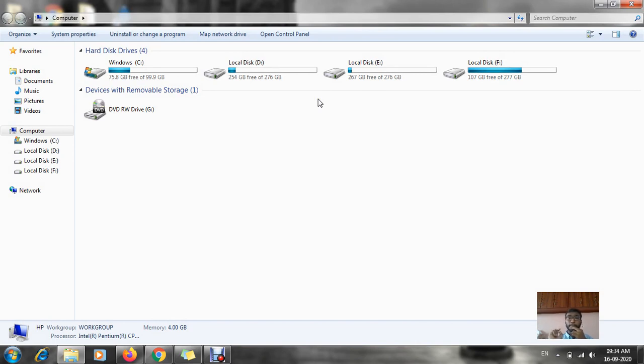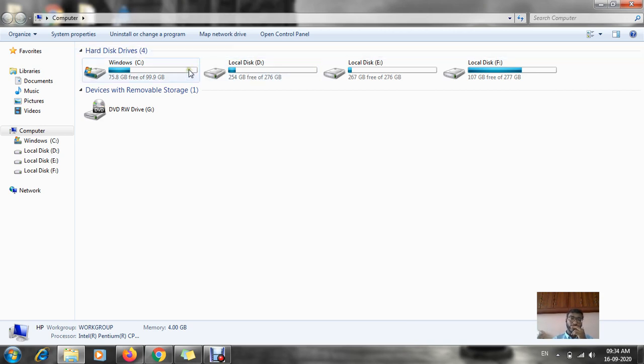As I told you, memory is measured like this: the lowest comes a bit, then a byte, then KB, MB, GB, then comes TB. I have explained all these things in your previous periods also. So TB means terabyte, and suppose I have a hard disk up to 1 TB.